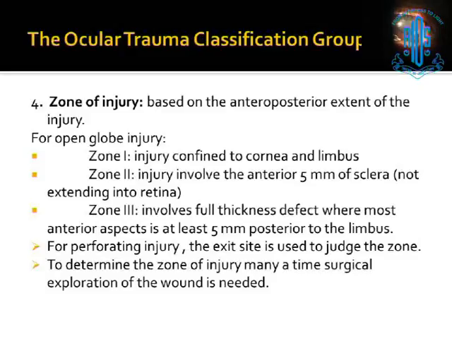For an open globe injury, zone 1 refers to injury confined to the cornea and the limbus. Zone 2 involves the anterior 5 mm of the sclera, not extending into the retina. And zone 3 involves a full thickness defect where the most anterior aspect is at least 5 mm posterior to the limbus. So anything beyond 5 mm posterior to the limbus will come into zone 3. For perforating injury, the exit site is used to judge the zoning. To determine the zone of injury, many a time a surgical exploration is needed.